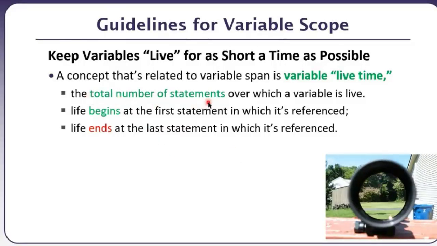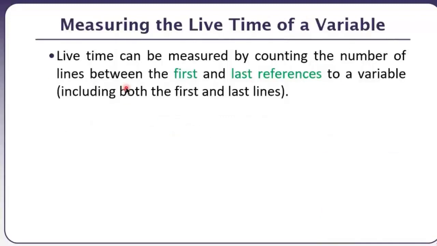The total number of statements over which a variable is live. Okay? The variable is actually live between its first use and its last use. So life begins at the first statement in which it is referenced, and life ends at the last statement in which it is referred. So we find that distance, the initial and the last use of the variable, and that is the lifetime of the variable.